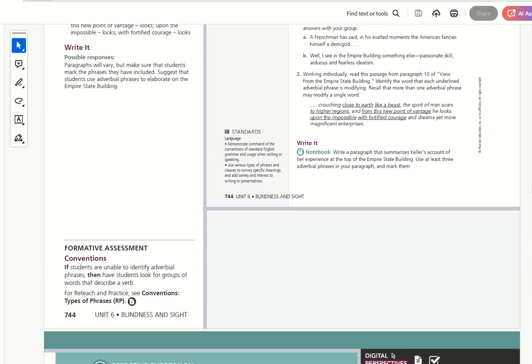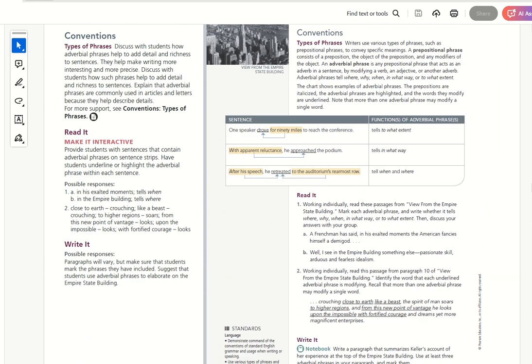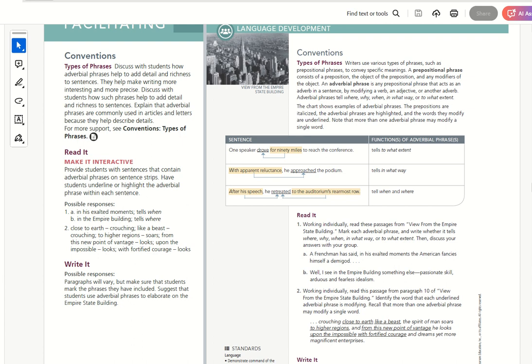So look here my dear, we have two types. They give us two types of phrase, and here we have prepositional phrase, and here we have adverbial phrase.